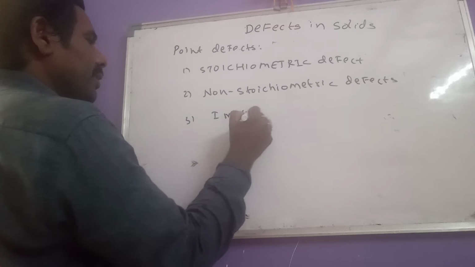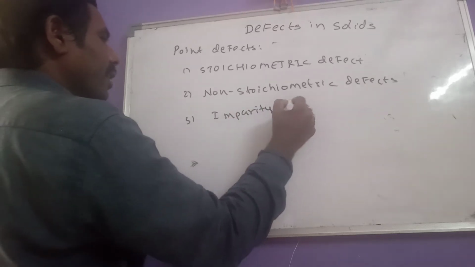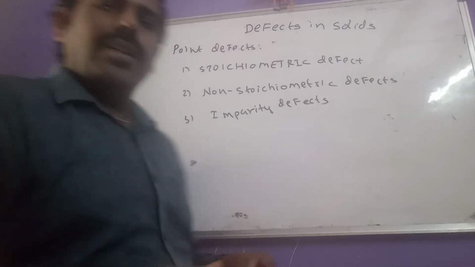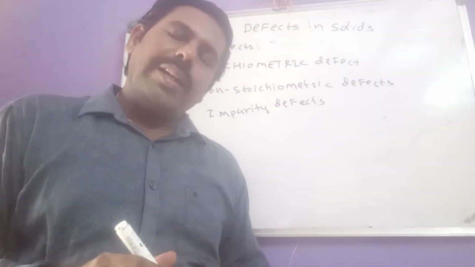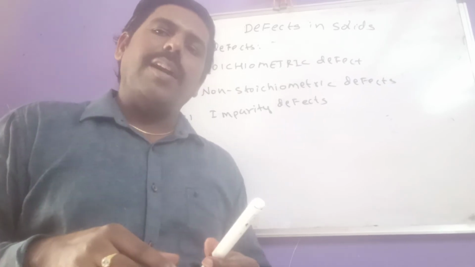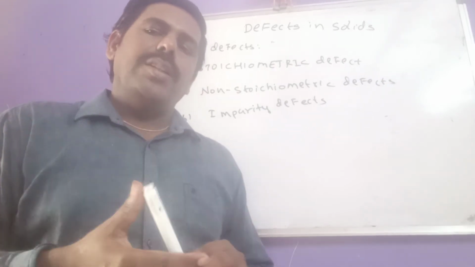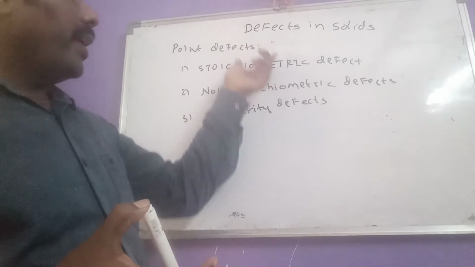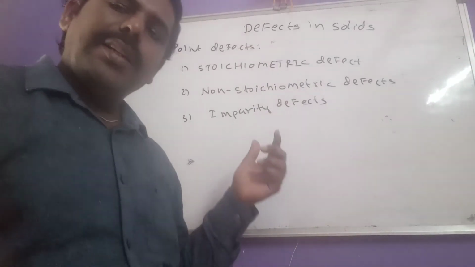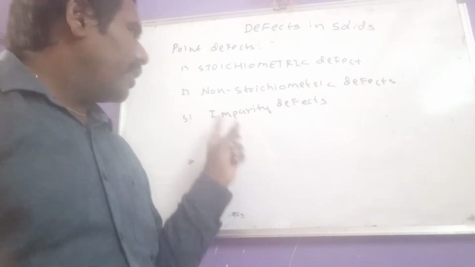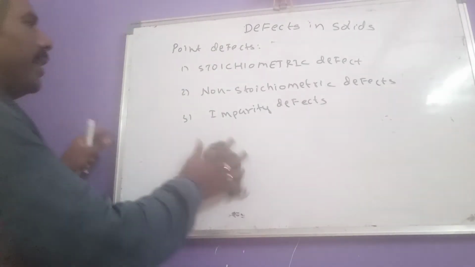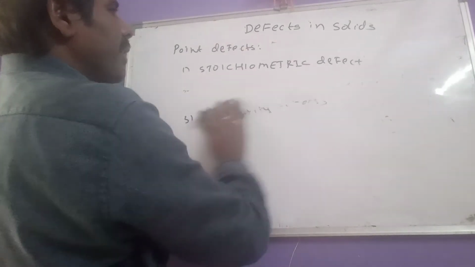We know that stoichiometric compounds are called Daltonides, and non-stoichiometric compounds are called Berthollides. So point defects are classified into three types: stoichiometric defects, non-stoichiometric defects, and impurity defects.